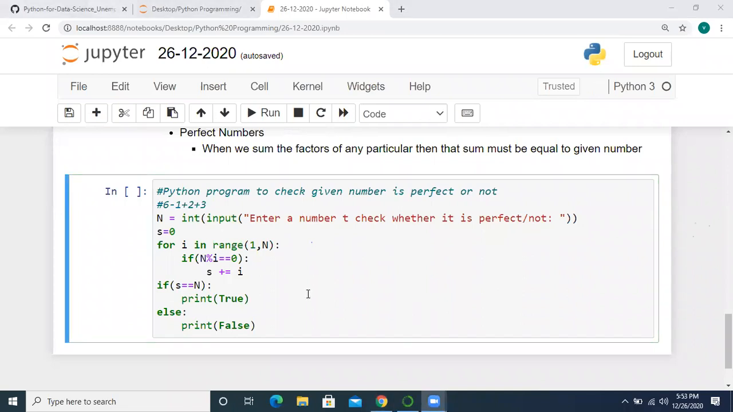Yes, I only muted my mic because some disturbance is coming from outside. That's why I muted it.